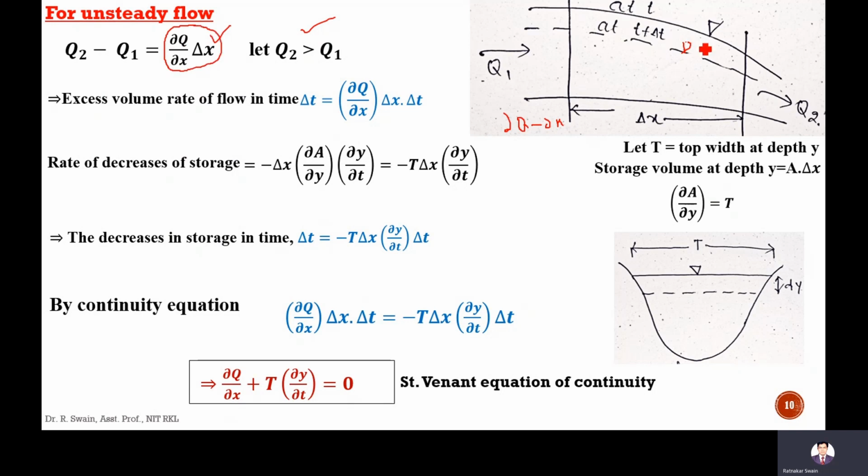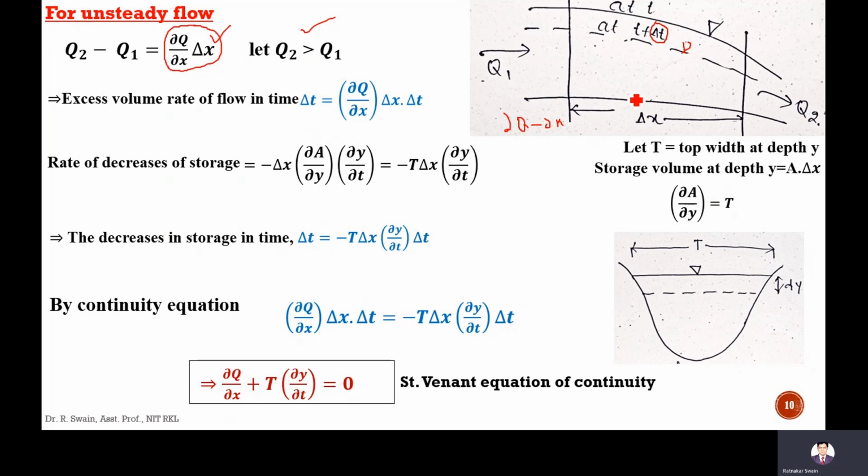So if you consider delta t, which is a change in time, for delta t it will be del Q by del x into delta x into delta t. Rate of decrease of storage: since we have assumed Q2 is more than Q1, more is leaving and less is joining.